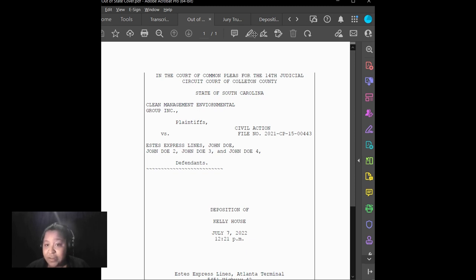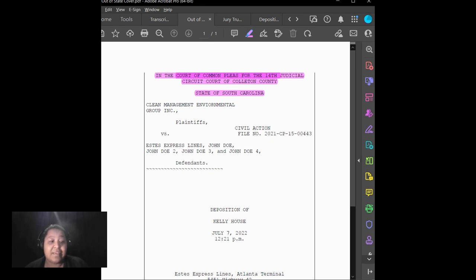So if you notice here, the case style on this one is the Common Pleas Circuit Court in Colleton County in the state of South Carolina. Now, it can often happen that you may take an in-state deposition for an out-of-state case.